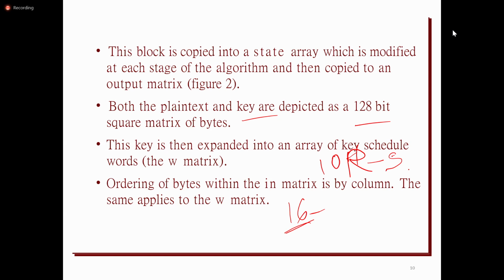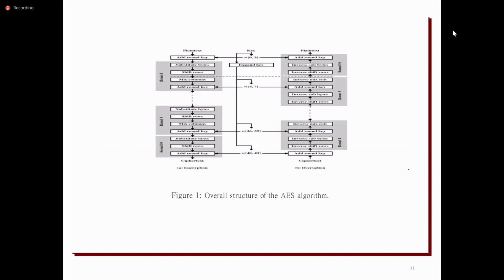So we'll see the representation. This is the entire block diagram of the AES algorithm. The plain text will be 128 bits and it uses the round key.